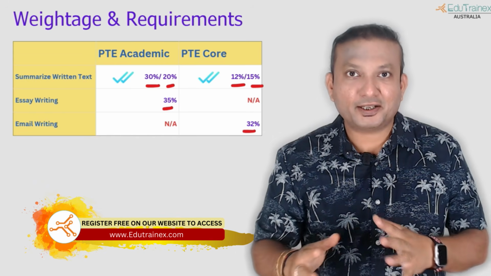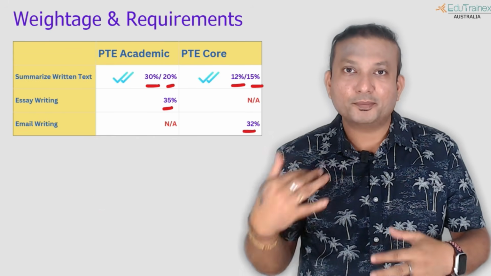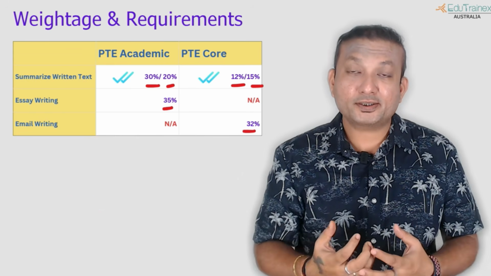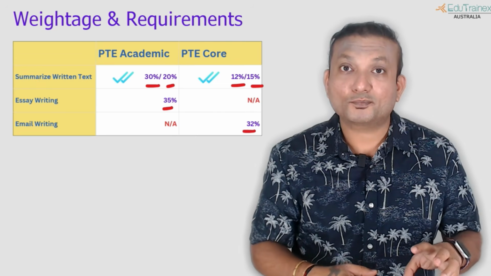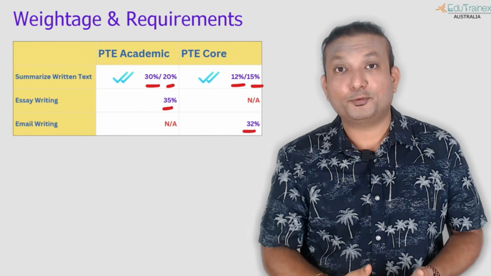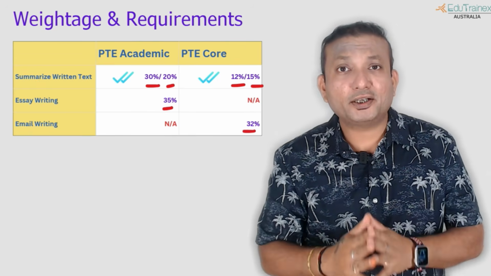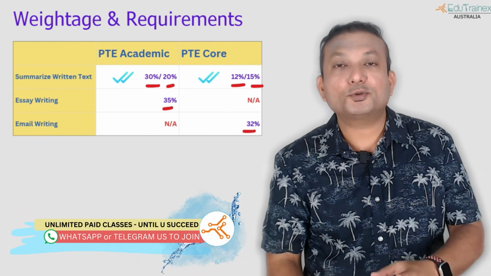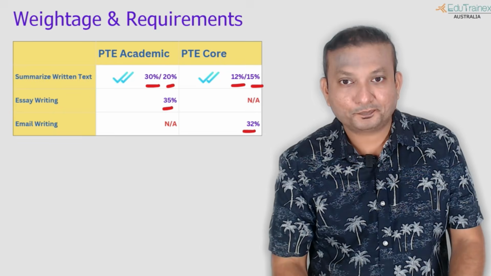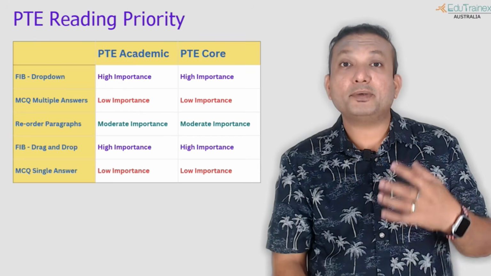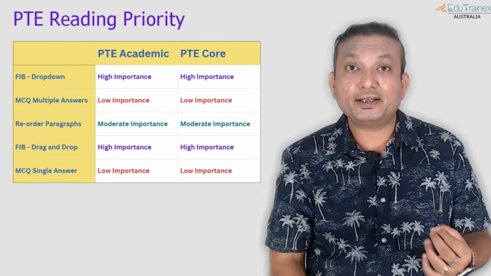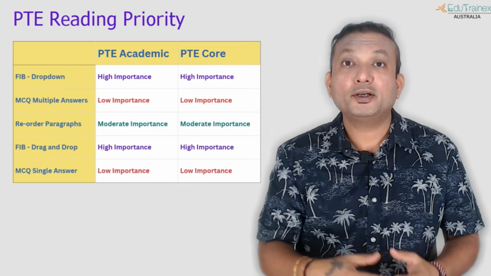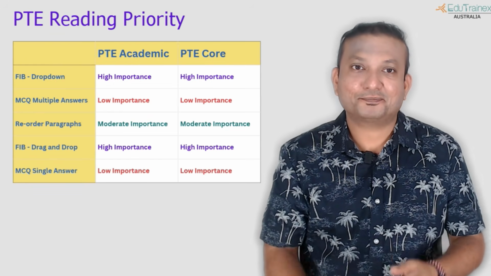It's not well balanced, first of all. Okay, so some questions way more will give you more marks, some questions not at all. Okay, those are the traps we need to avoid. In writing section, fortunately, there are no traps, but in the reading and listening, there are traps. So this is what you need to understand properly. It's not a balanced exam, it is an integrated exam. Why integrated? Because one question can contribute marks to different modules, right?